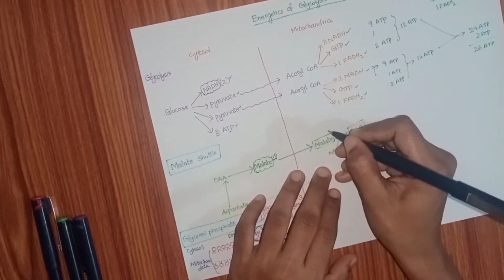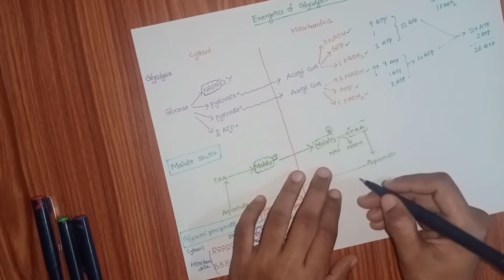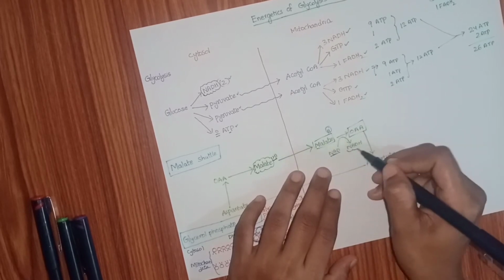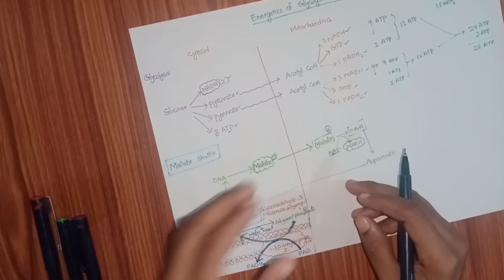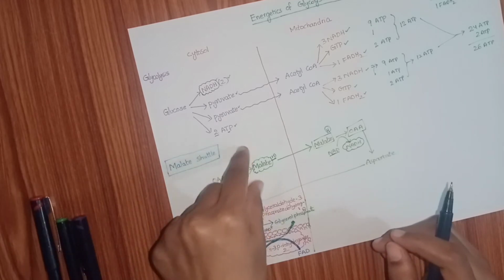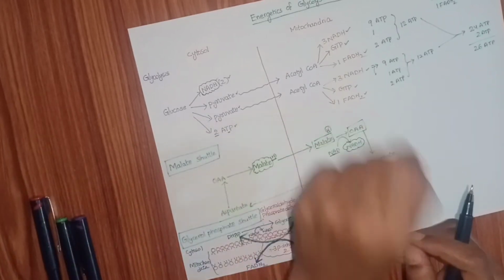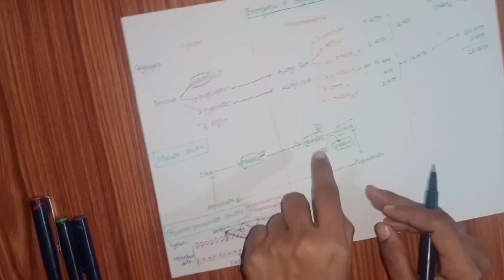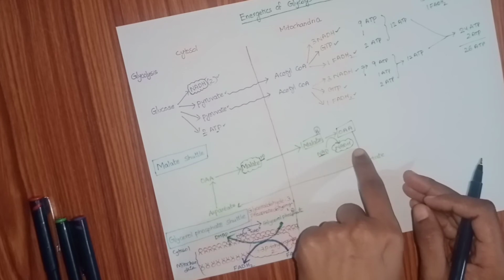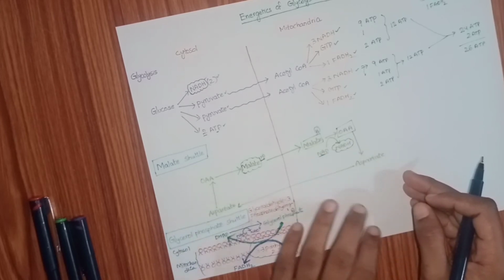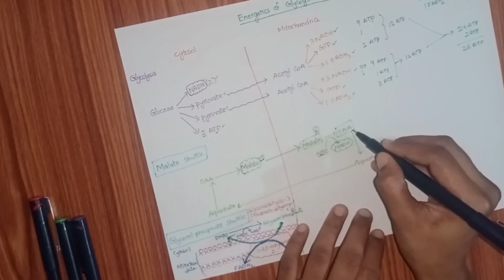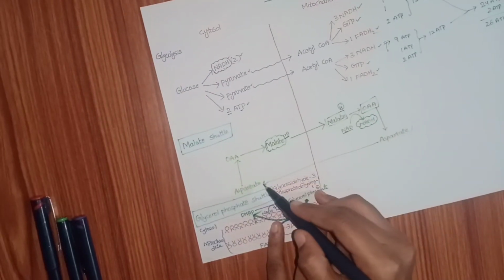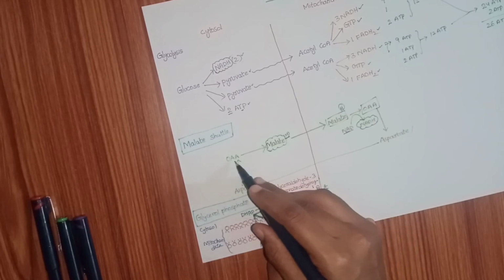From that, I am telling you that malate is carrying hydrogen. That means malate gives hydrogen to NAD. What happens? NADH is generated. Like that, I am transferring the NADH from the cytoplasm to the mitochondria. I send malate inside here. The malate gives hydrogen to the NAD so that NADH is produced. From this malate, oxaloacetate is produced. Oxaloacetate is converted into aspartate. This aspartate again enters the cytosol so that oxaloacetate is generated.